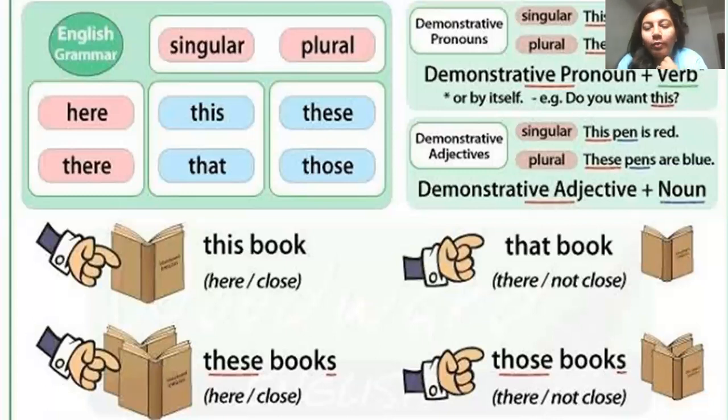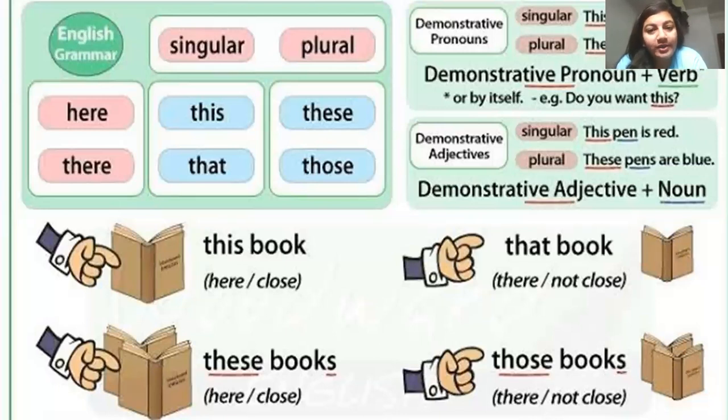So I hope you all are clear with the different kinds of pronouns that we learned in this video today. We learned reflexive, emphatic, and demonstrative pronouns. We saw how reflexive pronouns reflect back to the subject in the sentence. In that case, the subject and the object of the sentence is the same, and a reflexive pronoun always comes after a verb or a group of words in a sentence.